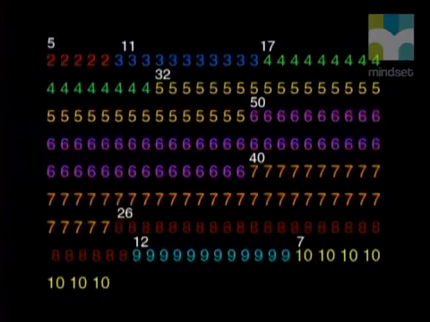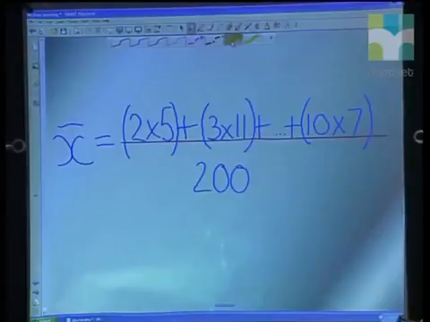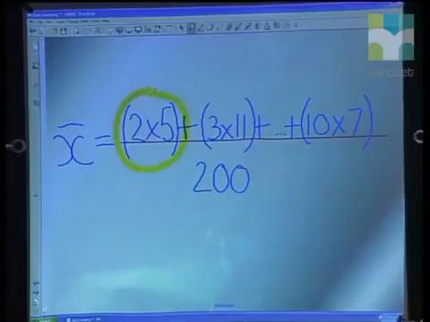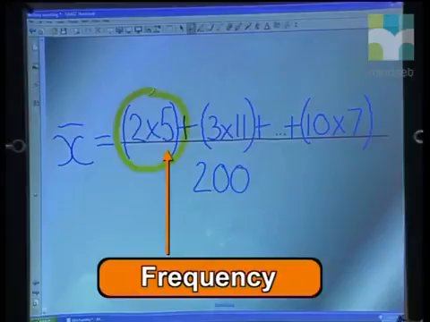First, look at the data again. Notice the number 2 occurs 5 times. 3 occurs 11 times. There are 17 4s. As you can see here, instead of adding 2 5 times, we can just multiply 2 by the number of times it appears. Remember, we call the number of times a particular value appears in a set of data frequency.